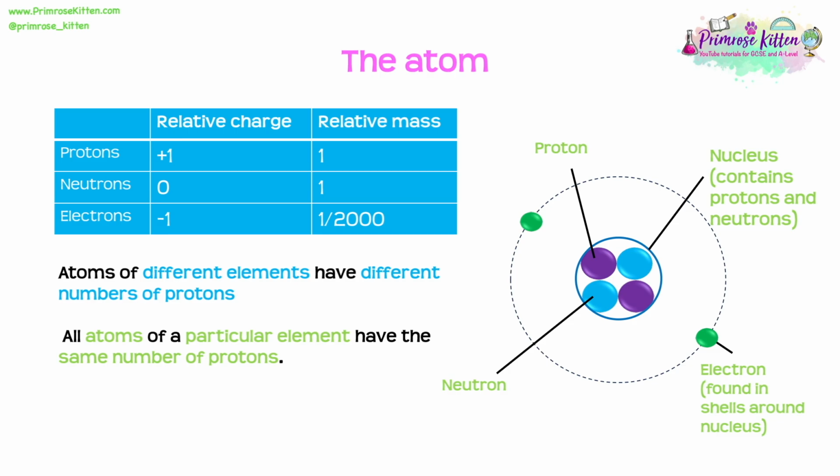Now finally, if we have a think about the mass of an atom, we can see that the relative mass of the protons and the neutrons is so much more than that of the electrons. And this is why almost all of the mass of an atom is found within the nucleus.